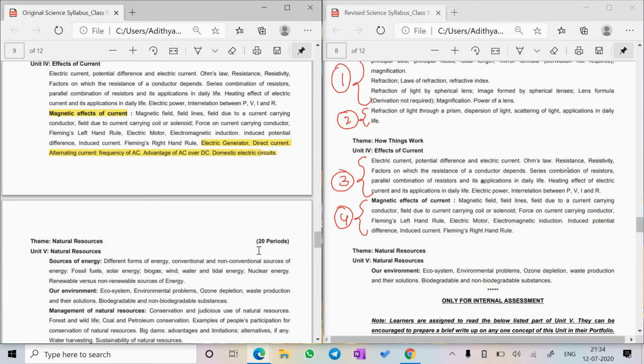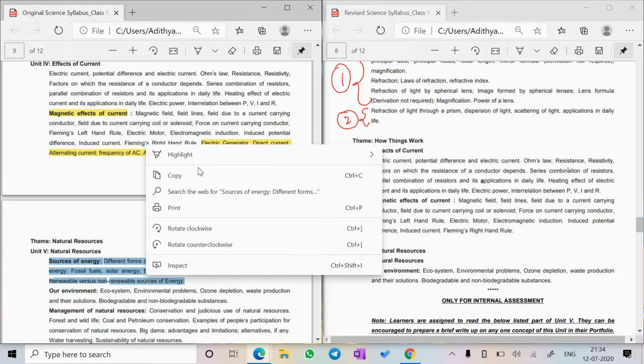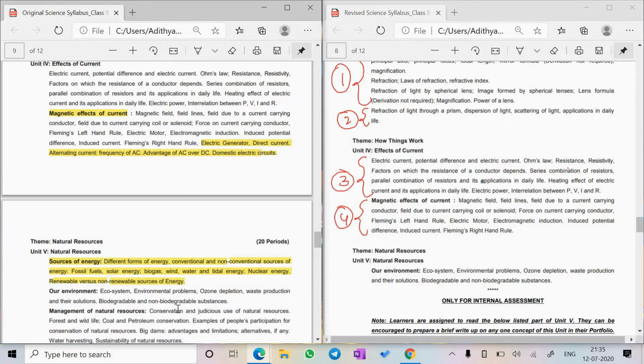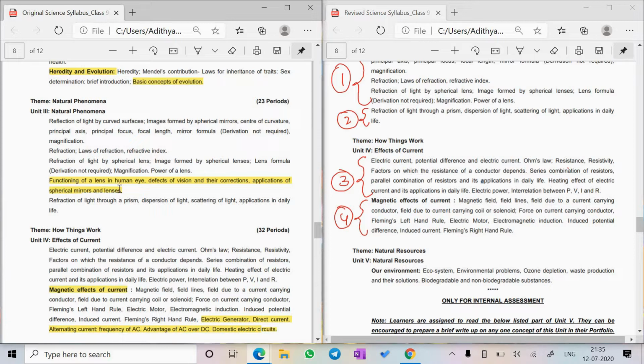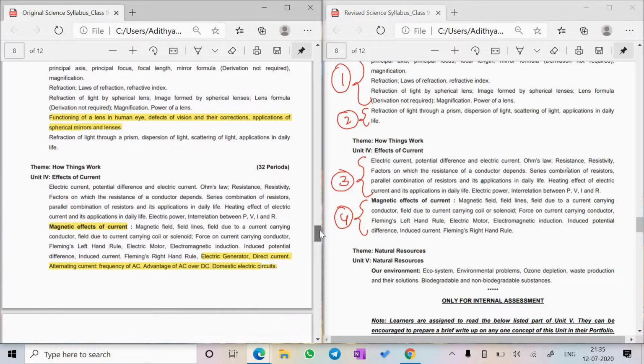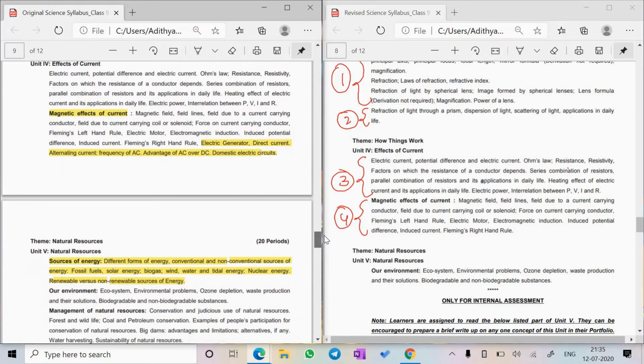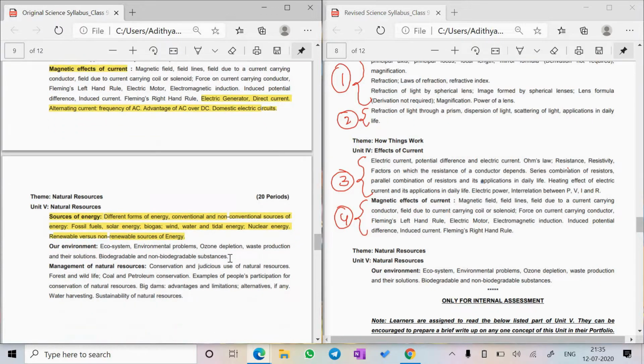Now actually there's a fifth chapter in physics, that is sources of energy, but wherever you search in the revised syllabus you will not find it. That's because the whole chapter is deleted. Now that's for physics. Summarizing, the human eye and the colorful world chapter has some reduction. The magnetic effects of electric current has also a little bit of reduction, and the sources of energy, a whole chapter, has been deleted. Now moving on to the rest of the bio, that is chapter 15 and chapter 16,